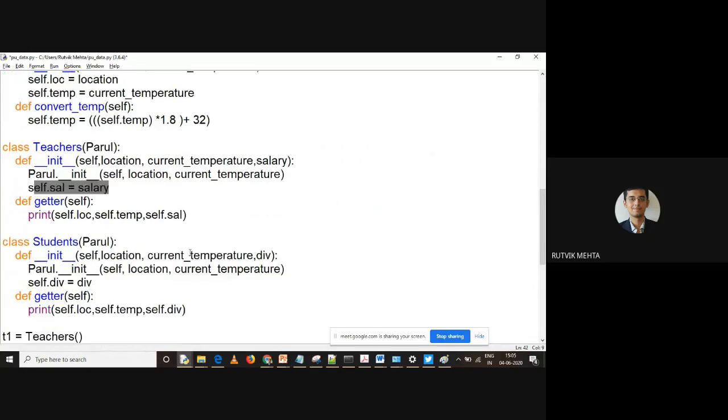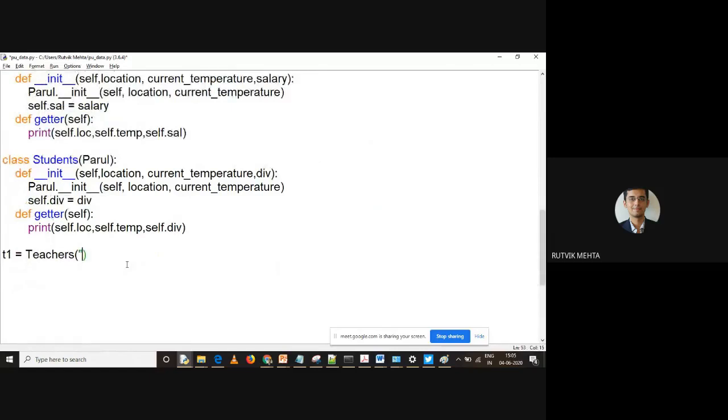Yes. So 3 arguments. So location is, as we all know, we are at Libra. Current temperature will be near about 42, right? And what do we have for teachers? We have salary. Let us set it to 50,000, right? And let us have P2, or rather than saying P2, we'll have S1. And S1 will be student class. Again, location will remain same, current temperature will remain same, but this is going to change. And let us say this is division 2.